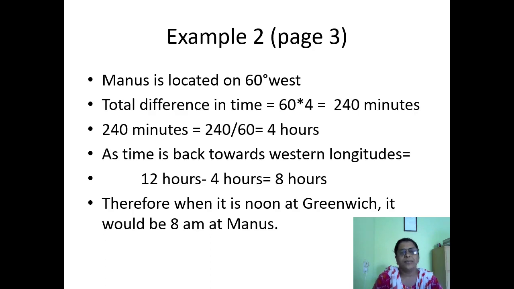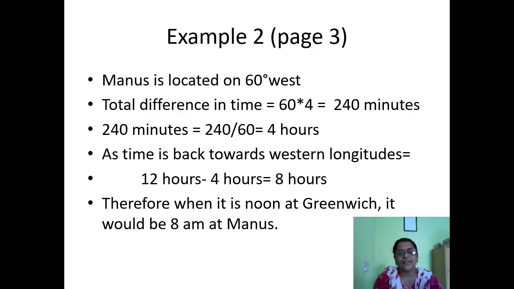The second example is given in your textbook, page number 3. Manaus, a city in Brazil, is located on 60 degree west longitude. What would be the local time at Manaus when it is 12 noon at Greenwich? On which longitude is Manaus located? Manaus is at 60 degree west longitude.